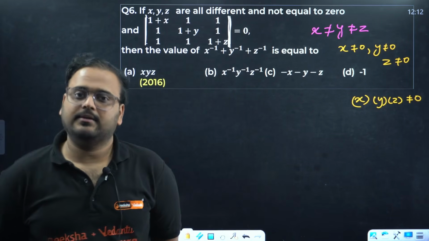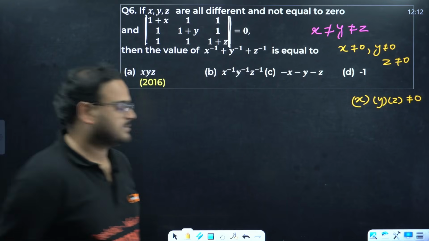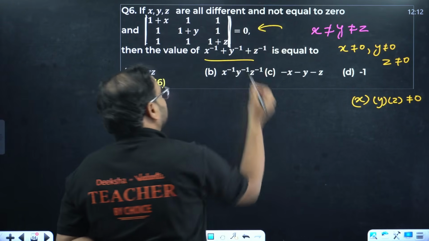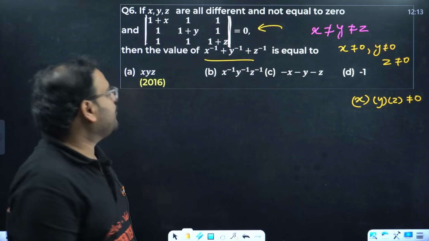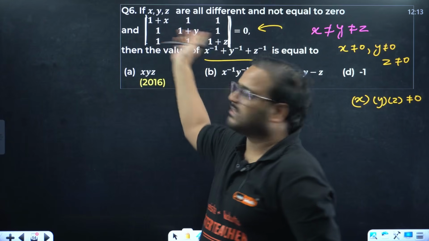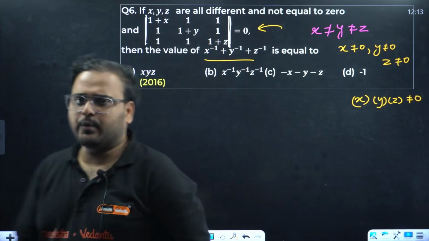Clear? We need to find that value. Okay, sir. Makes sense. We need to find this value. And the condition given over here is that this is a singular matrix, so the determinant is equal to 0. One way to solve this question is to expand it across any row or column and calculate it. Not a difficult method, you can do it.